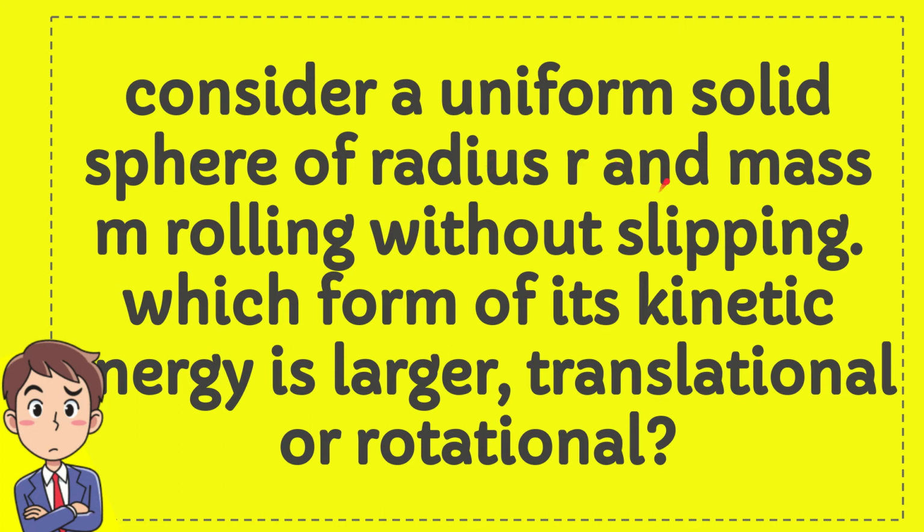Consider a uniform solid sphere of radius r and mass m rolling without slipping. Which form of its kinetic energy is larger, translational or rotational?